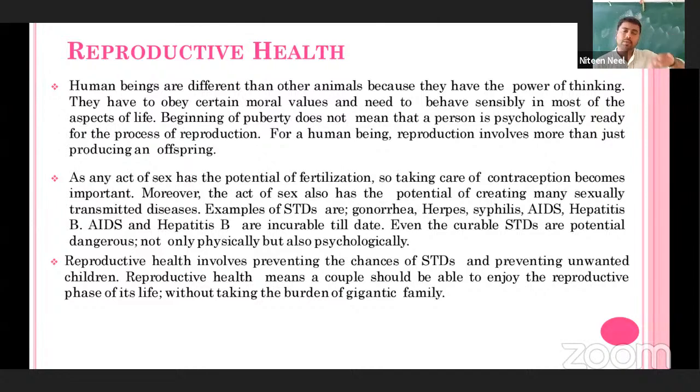It involves other emotions too. A boy has grown up, a girl has grown up, they have attained puberty, but they are not ready for the production of babies or for reproduction. There is a certain age or a certain time, and then they get ready automatically for this reproduction process, we can say, right? Here, as any act of sex has the potential for fertilization, taking care of contraception becomes